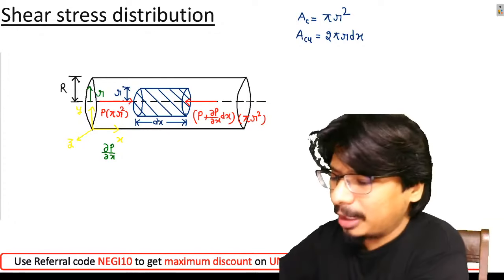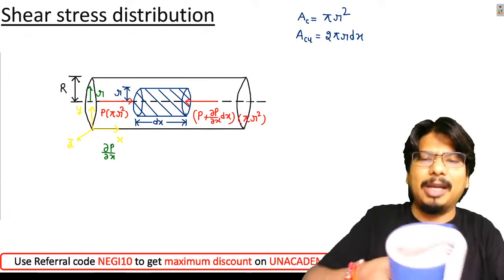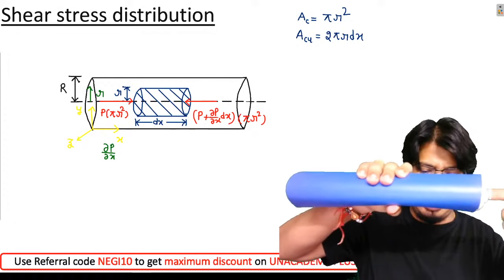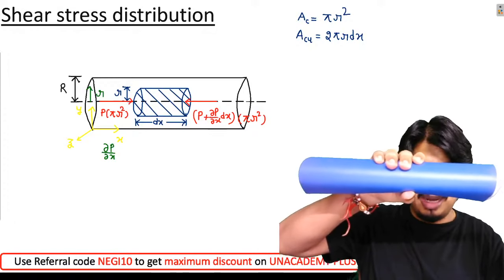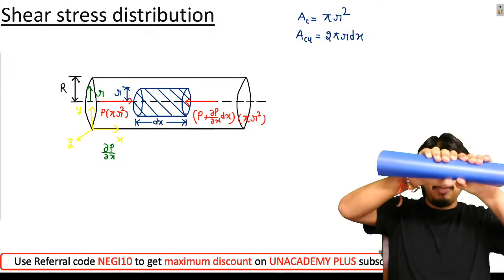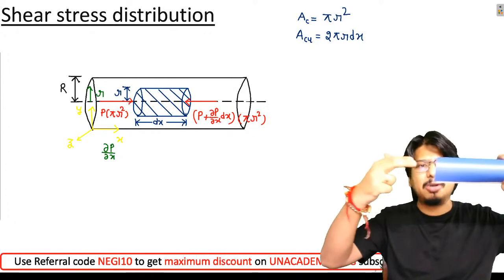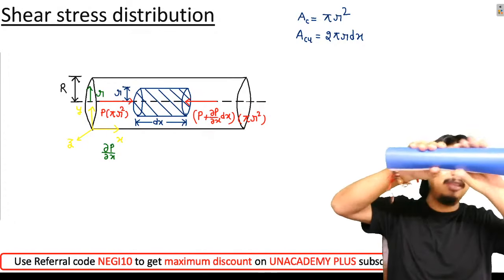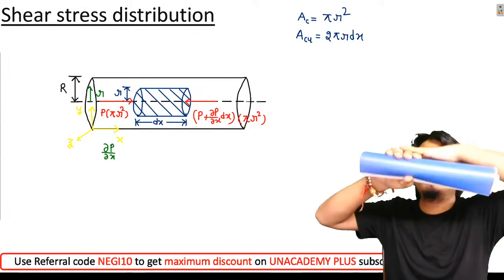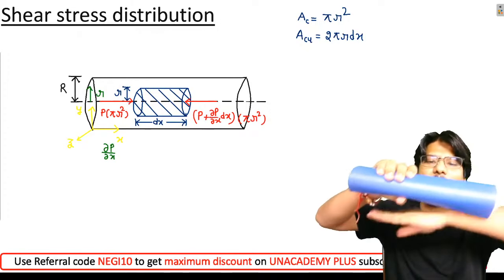Please observe how the viscous force will be acting. Let us suppose this is the fluid element. Here at one end, if you match with your screen, at this cross section I have P into pi r square. At this cross section I have P plus dou p by dou x into dx, into pi r square. Now the viscous force will be acting on this curved surface. The shear force will be acting on this curved surface.